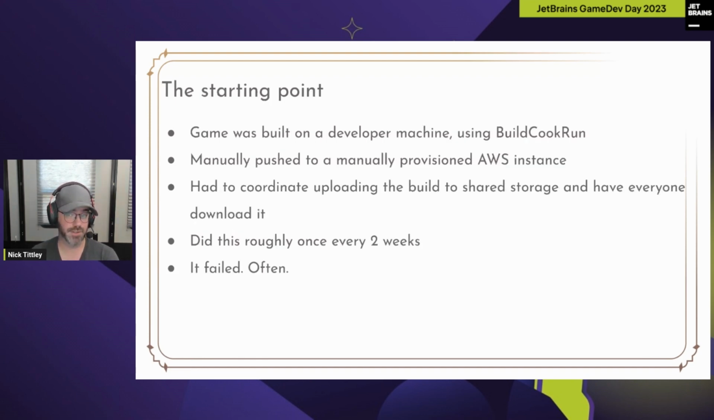So where did we start? We'll talk about where we ended up, but it's interesting to think about where we started as a studio. Well, we started like most studios. The game was built on a developer machine using build, cook, run. For those that have done Unreal Engine development, that's the traditional way of building your packaged game locally. It was manually pushed to a manually provisioned AWS instance, and then we had to manually coordinate uploading that build to shared storage somewhere and have everybody else download it and show up at the same time for a playtest. And we tried to do this roughly once every 2 weeks.